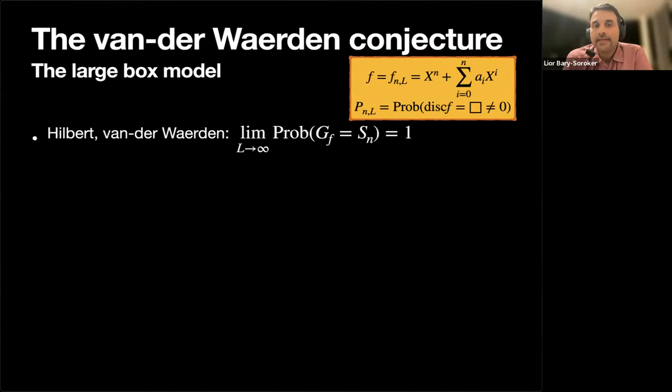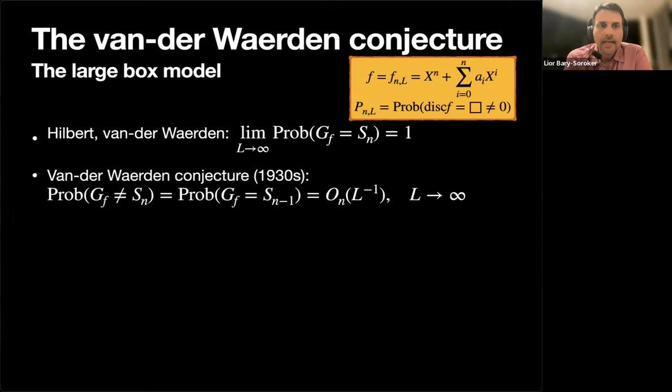And we know in this model that with probability that tends to 1, the Galois group will be the full symmetric group. This goes maybe to Hilbert, certainly to van der Waerden. And van der Waerden asked in his paper, what is the second most probable group?